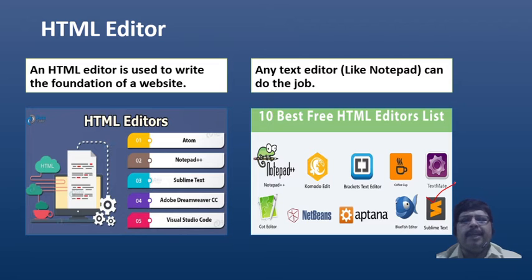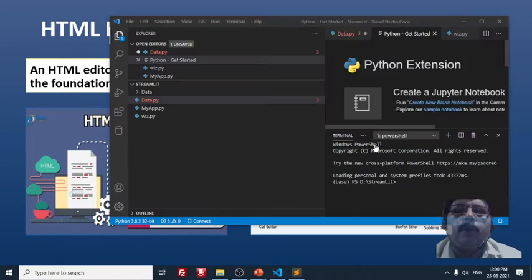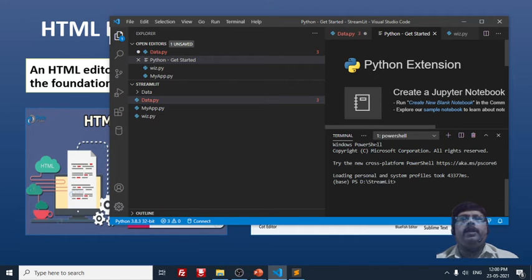Like that, many are there. NetBeans is there, Aptana. There is one more which I prefer, that is VS Code. This is one more editor which I use for Python. Even HTML you can type here, and Python, and even .NET coding can be done on this.